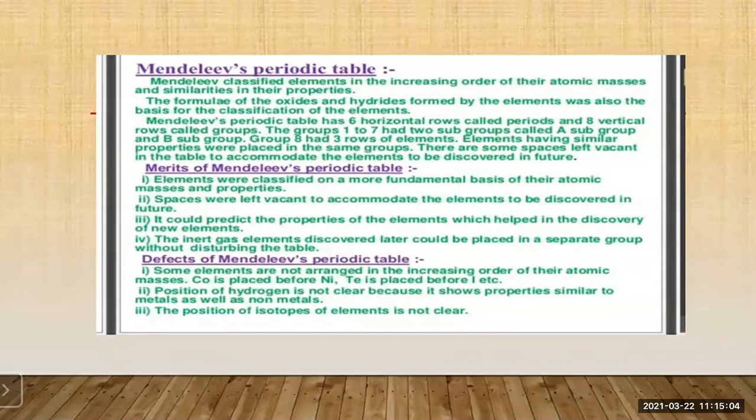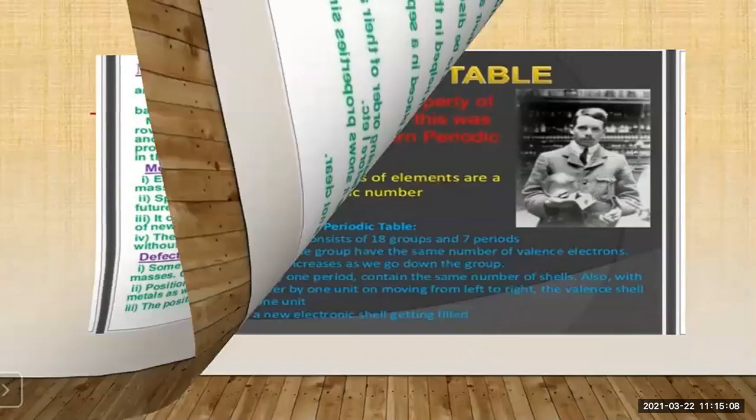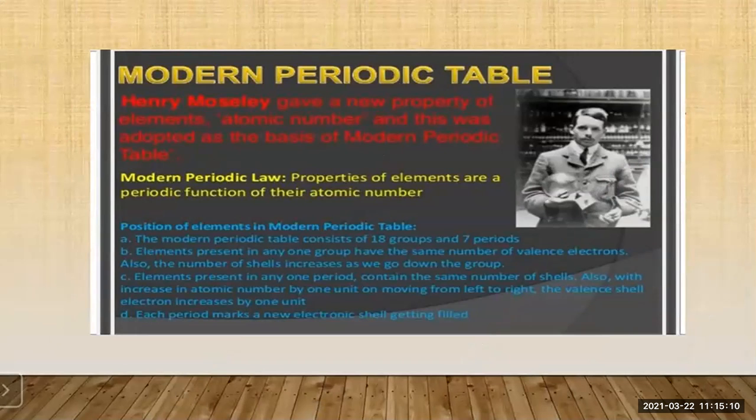Now, after this, the next scientist to study the elements and classify them properly was Henry Moseley. Henry Moseley gave a new property of elements, that is the atomic number, and this was adopted as the basis of the modern periodic table.